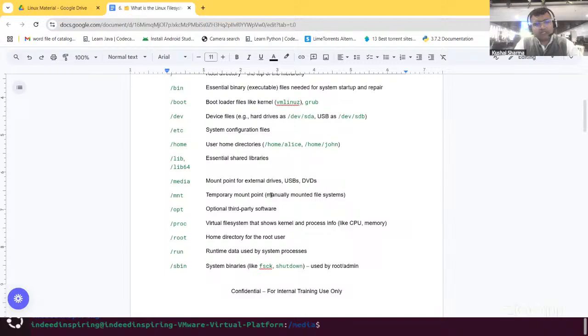Now, next point is MNT. MNT is a temporary mount point for manually mounted file systems. So that's the example of, yeah. So MNT, if you see,